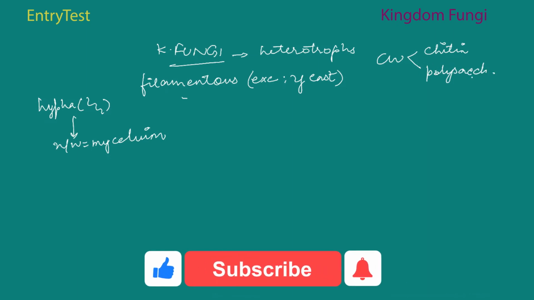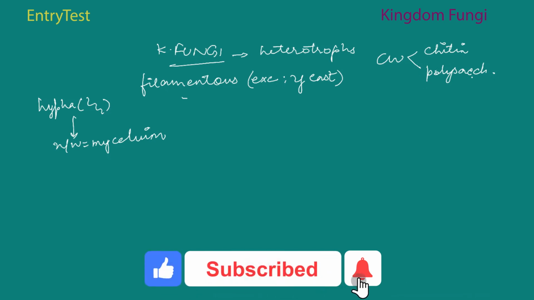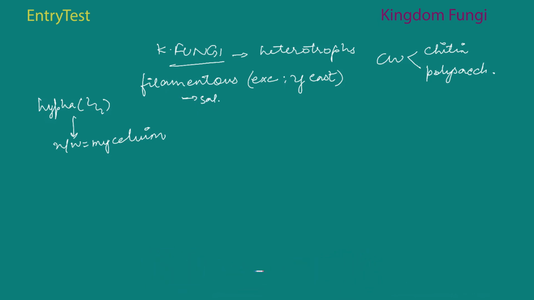Most of them are heterotrophic. They absorb the organic matter from dead substances, and hence they are called saprophytes. So they basically decompose. There are others that depend on living plants and animals. Those are called parasites. Some of them can also take part in mutually beneficial relationships.